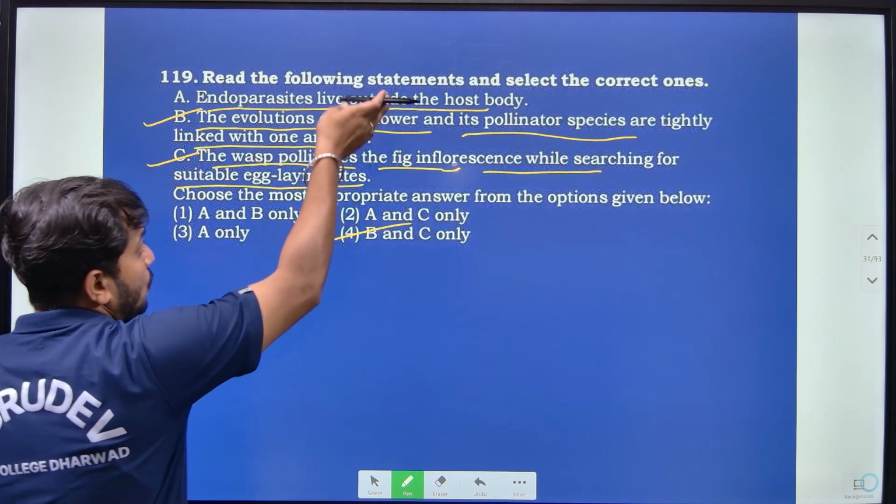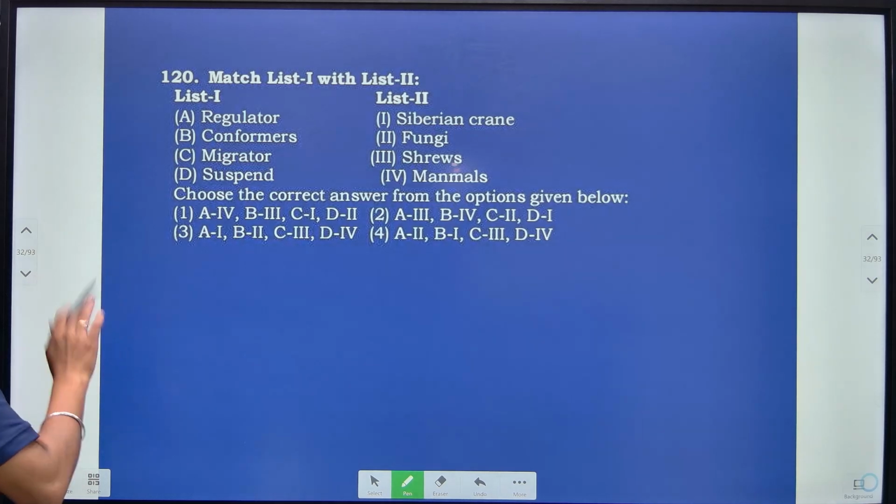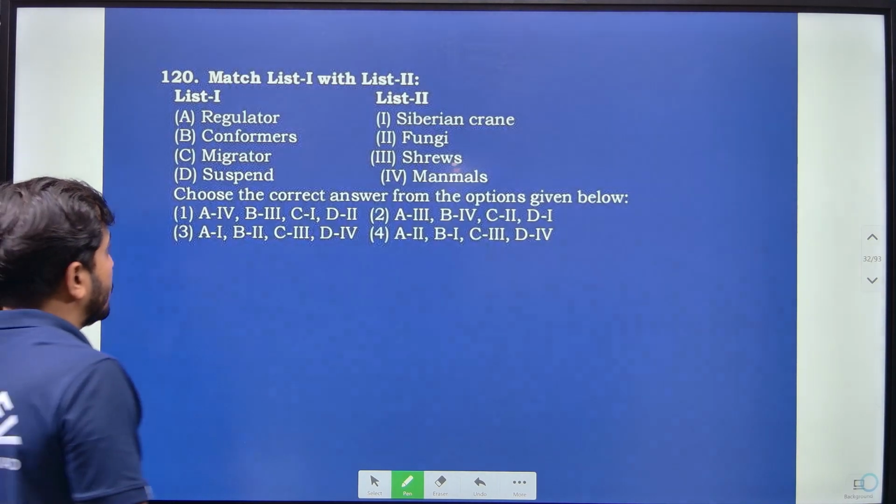Endoparasites live on the host, they are saying, outside the host. But endoparasites live inside the host, right? So that is what we are going to see.